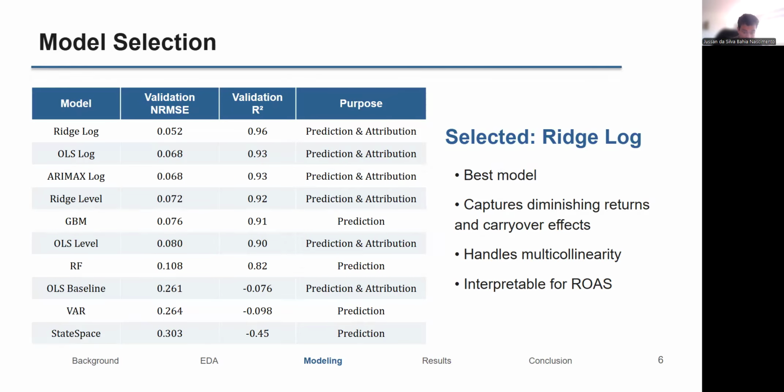The validation results show that Ridge log and OLS log perform very well. Ridge log is selected as the best model. Moreover, it gives a better balance between accuracy and interpretability. In marketing mix modeling, interpretability is critical because the model is used to estimate channel contributions and support budget decisions. Ridge also helps address multicollinearity, while log-transformed variables capture diminishing returns.